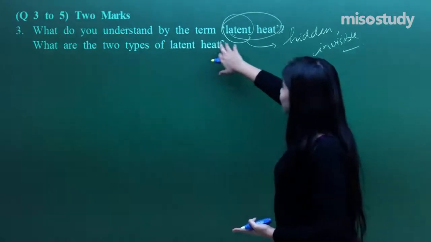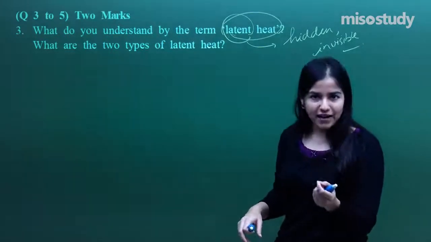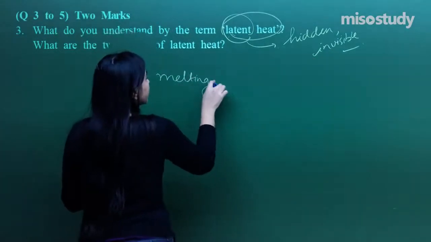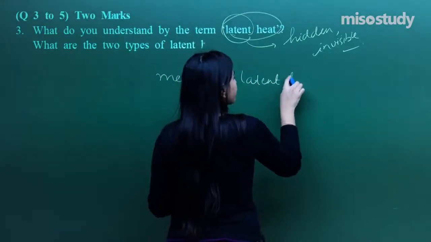What are the 2 types of latent heat? So whenever I am melting the ice, whenever we are melting something, in that case we have the latent heat of fusion, yes.